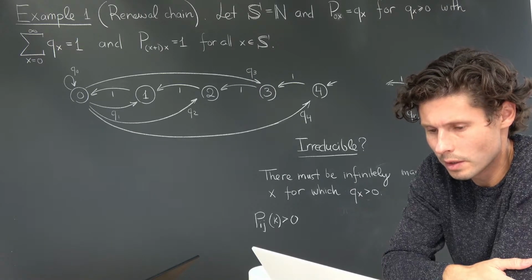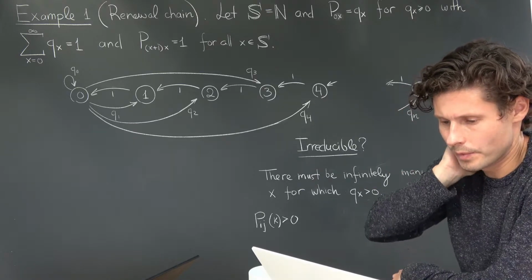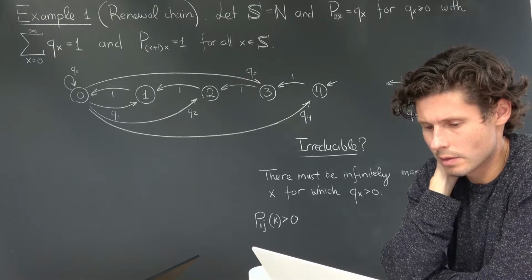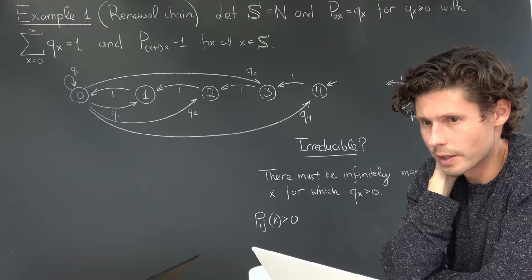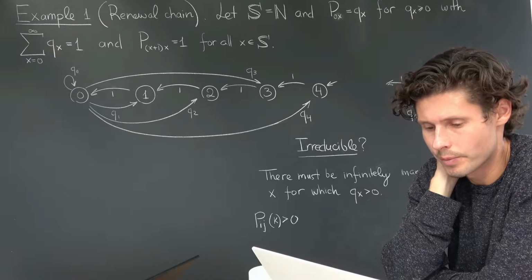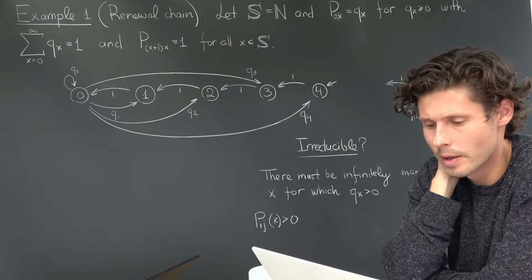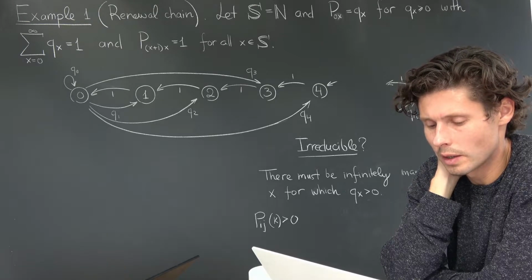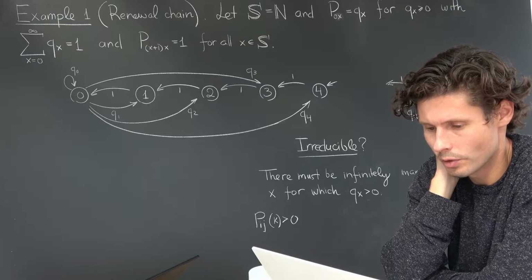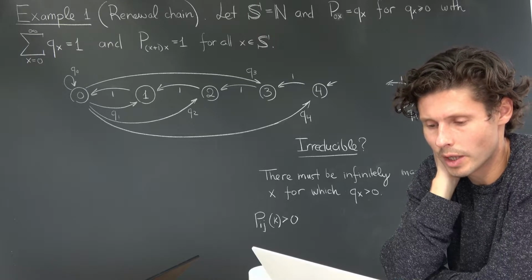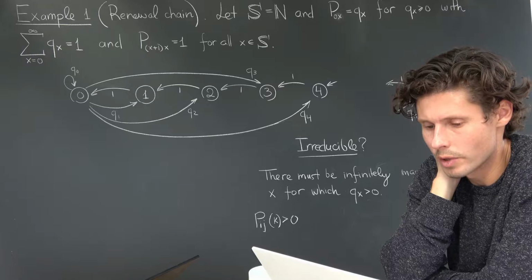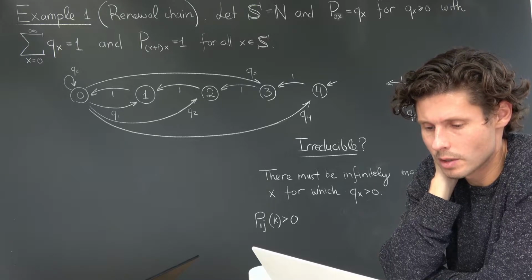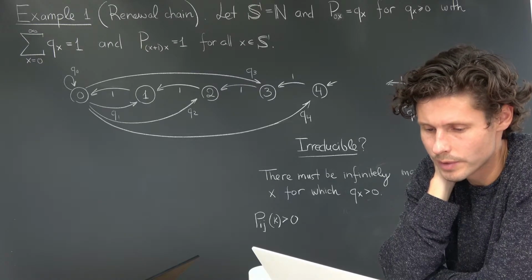So let's take the easy one first. Irreducibility, hopefully you recall, means that for any pair of states, let's say x and y, there's going to be a finite number k such that the k-step transition probability of going from x to y is strictly greater than 0. One important thing is that you do not need this k to be the same for all states. If I'm looking, for example, for a valid number k with which I can go from state 2 to 3 in a finite amount of time, that k doesn't need to be the same as if the same question is being asked about states 1 and 4.